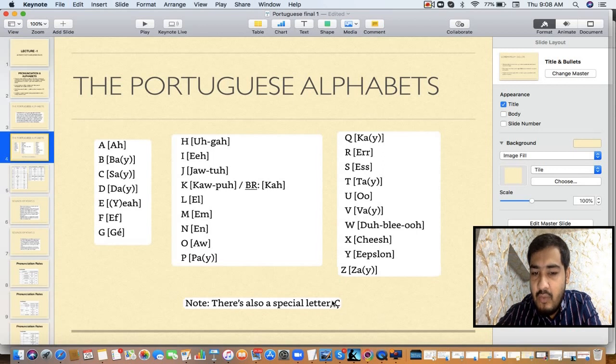Apart from this, we have one more letter. You can see my mouse pointer. This C with this sign is called Cedilha. This we'll see in the coming session.